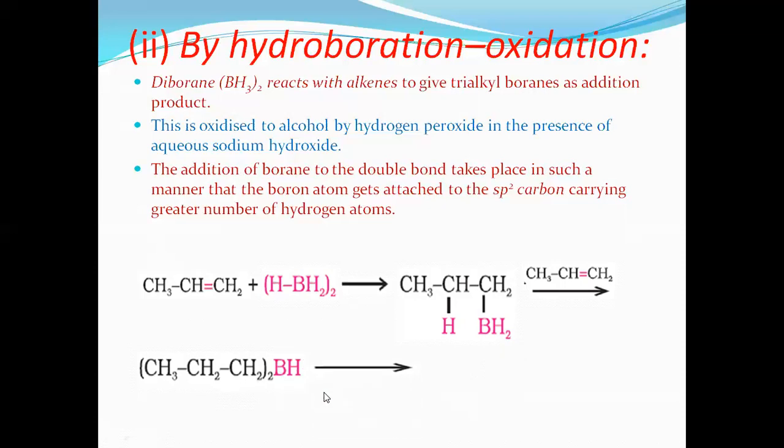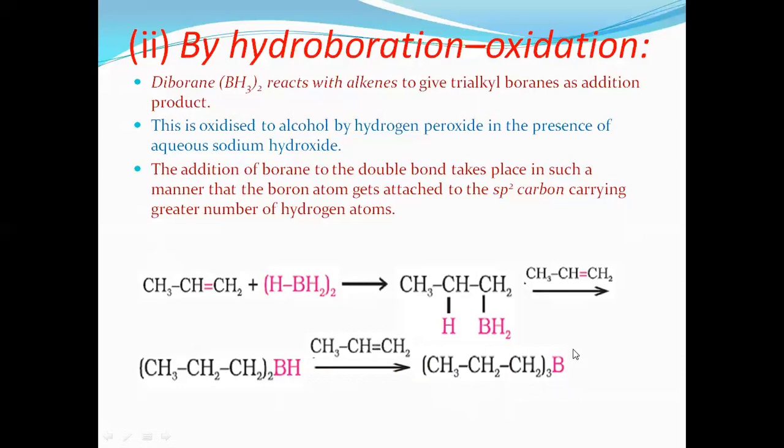In the next step, one more propene attacks, which results in trialkyl. In the first step, one of the hydrogens is removed, therefore it is mono, and here it is dialkyl. Now this is trialkyl because three alkyl groups are attached to boron. This is the intermediate formed in the first step. Diborane undergoes addition with the alkene, and since the boron is attached to three hydrogens, all three hydrogens are substituted by three alkyl groups. Therefore, trialkyl boron is formed.